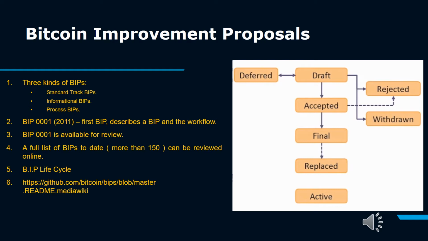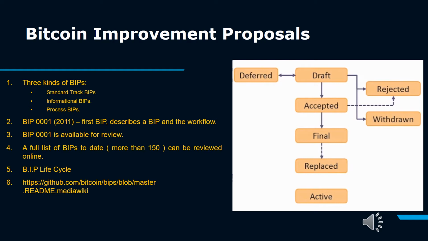BIP 0001, from 2011, the first BIP, describes a BIP and its workflow. BIP 0001 is available for review. A full list of BIPs to date, more than 150, can be reviewed online.